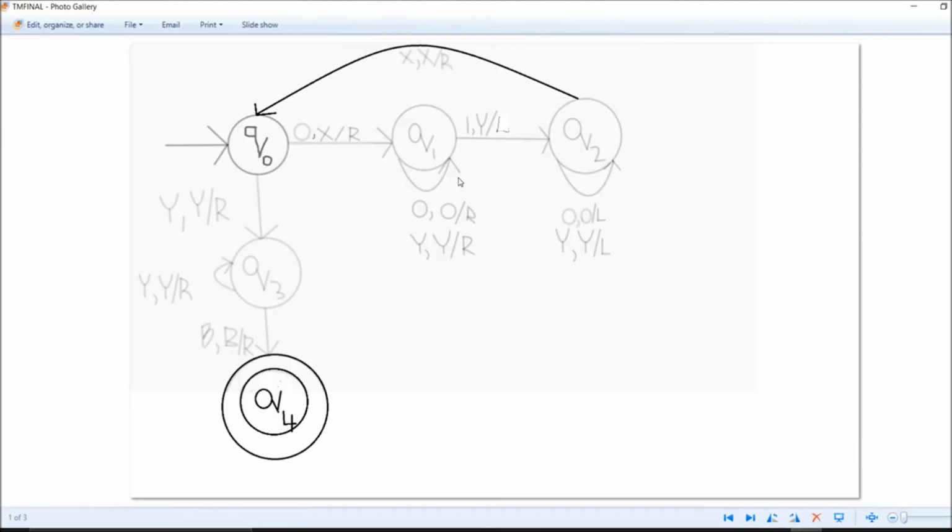So if here we got y 1, we will keep this and y and move to the left. Right now we are going for left. But in the decision, as we said, if we got y, we'll keep moving left, and if we got 0 also, we'll keep moving left.